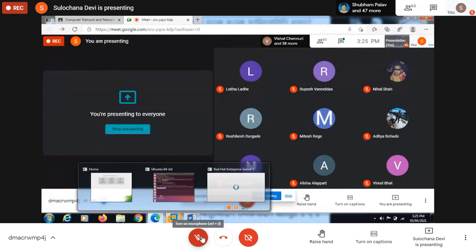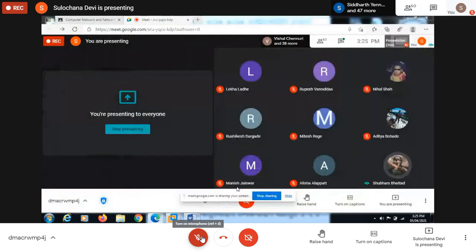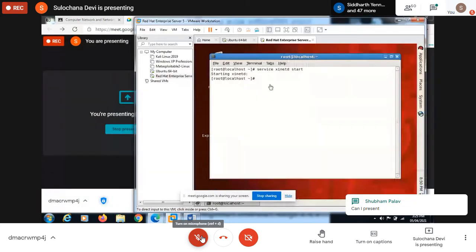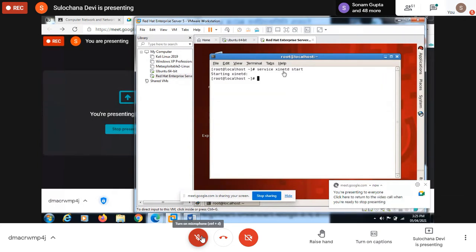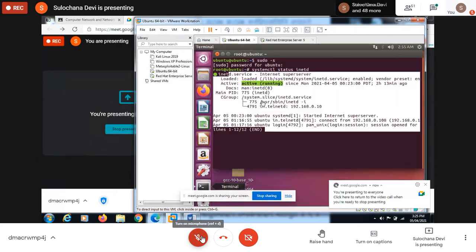Okay. So on Red Hat machine, we have to start the service. Okay, service xinetd start. So this xinetd is the service name of telnet in Red Hat. In Ubuntu, the service name is inetd, which we started here. Okay, you can see here we started this service systemctl status inetd.